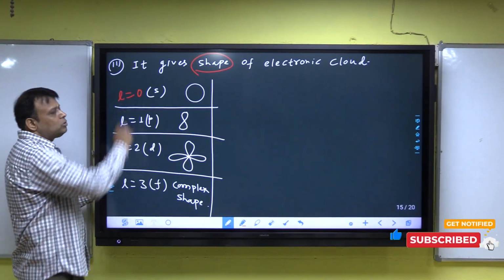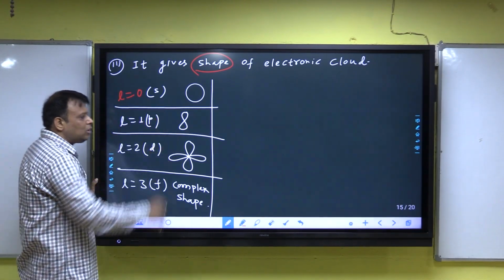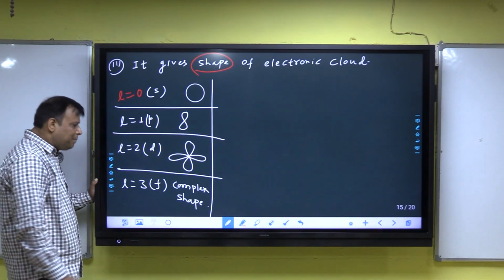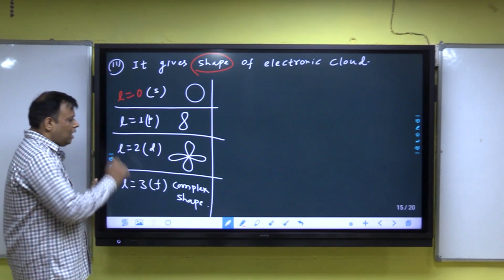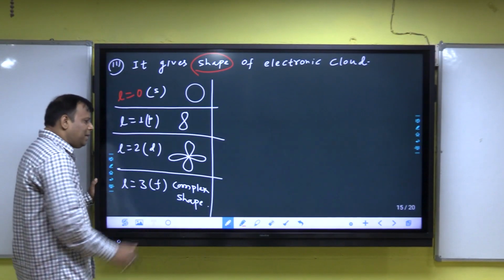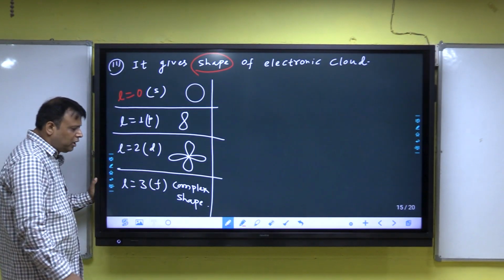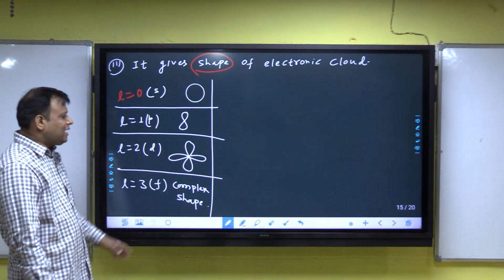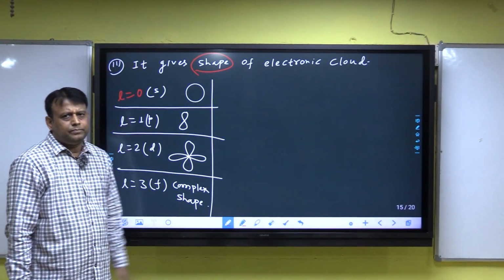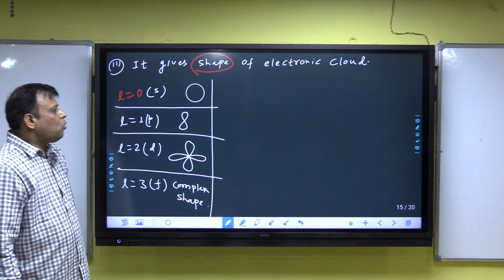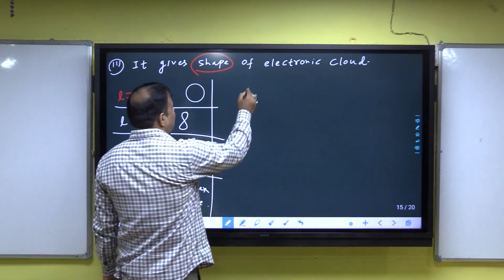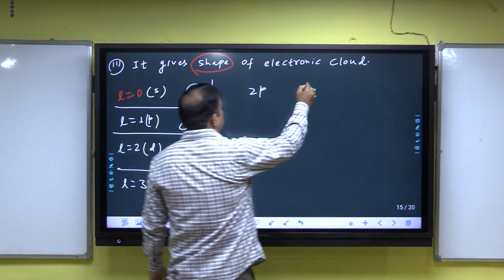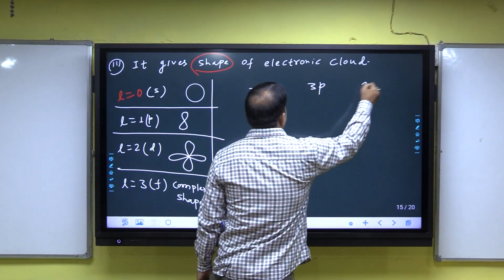Again, l is 0, spherical; l is 1, p, dumbbell, for any p, 2p, 3p, 4p, shape dumbbell; l is 2, d-suborbit, double dumbbell; l is 3, f, complex, that means complicated. Now, listen, what is the difference between 2p, 3p and 4p?